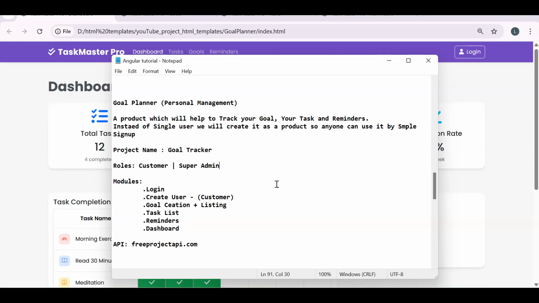That same thing we are going to achieve. The APIs are already developed, which you can find on preprojectapi.com. This is the new portal where I'm collecting all the APIs into a single portal.